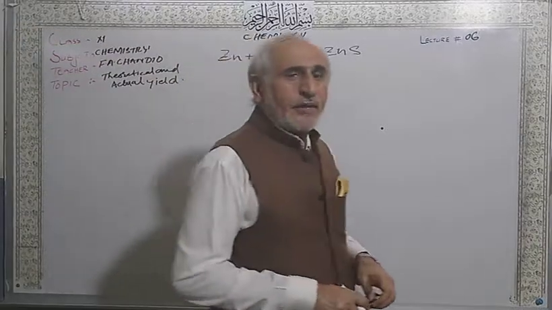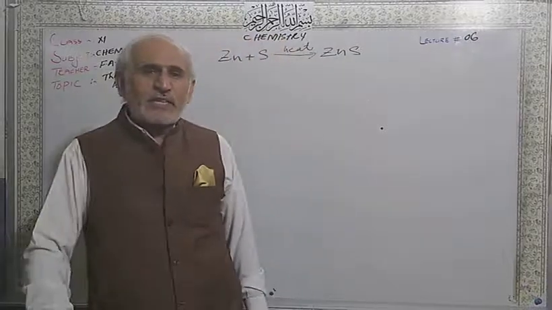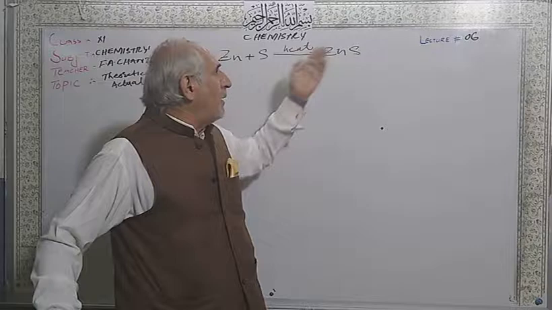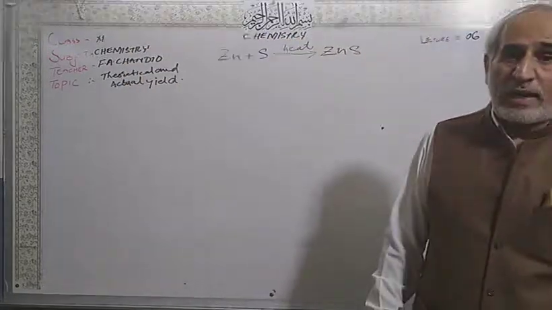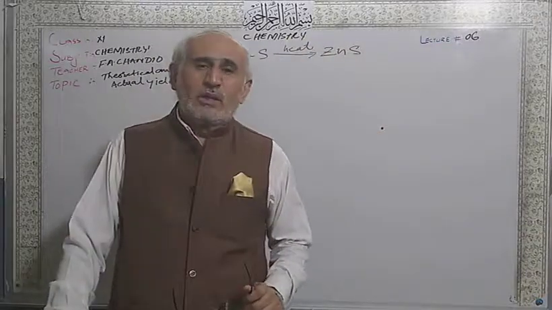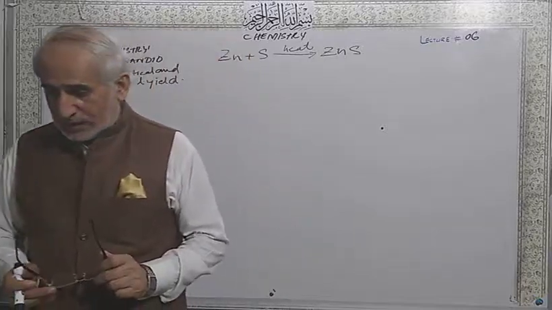Number 2. Maybe a reversible reaction is taking place. Maybe the zinc sulfide again changes into zinc and sulfur. So if a reversible chemical reaction is taking place, the amount of zinc sulfide can be affected. This is another point that makes a smaller amount of the product.